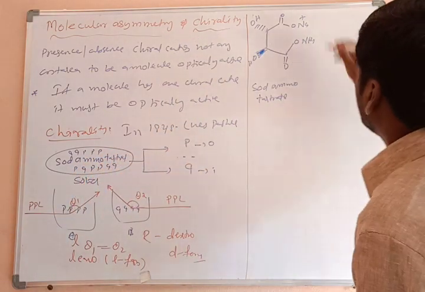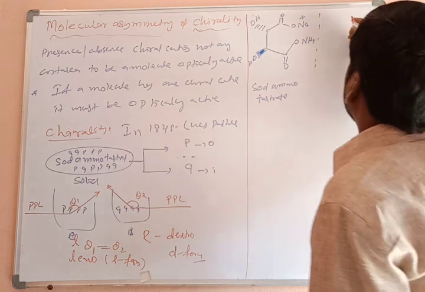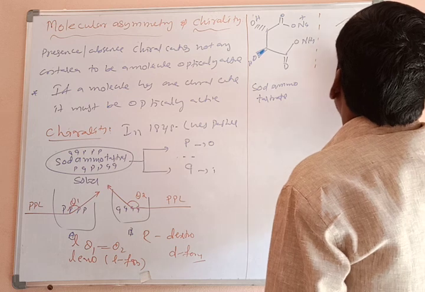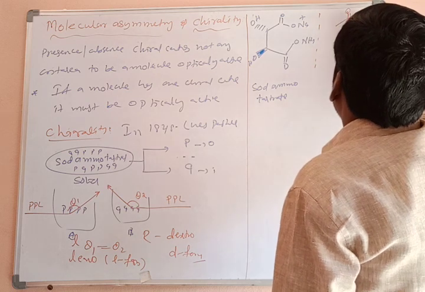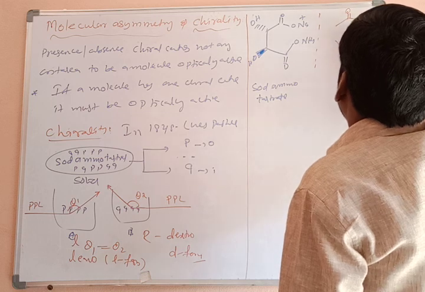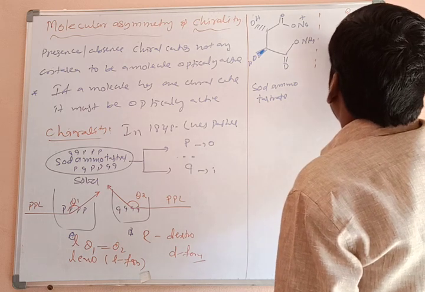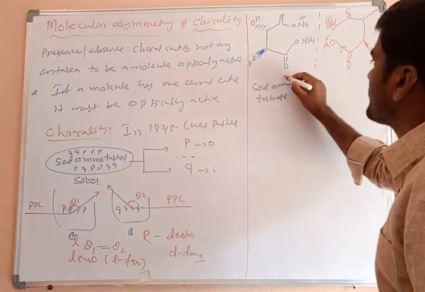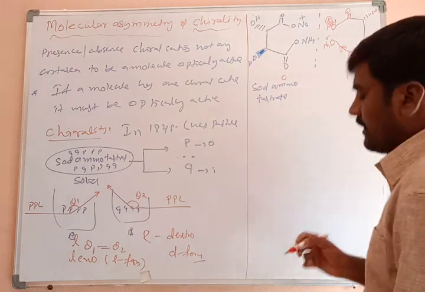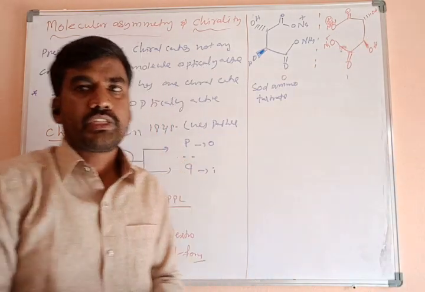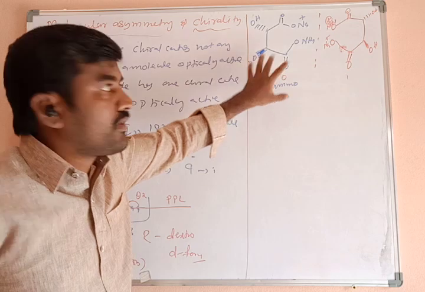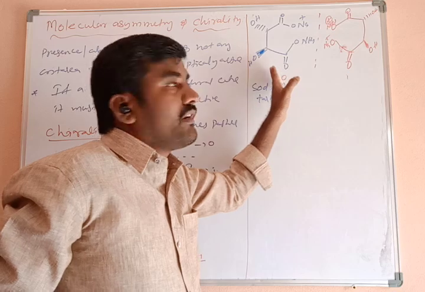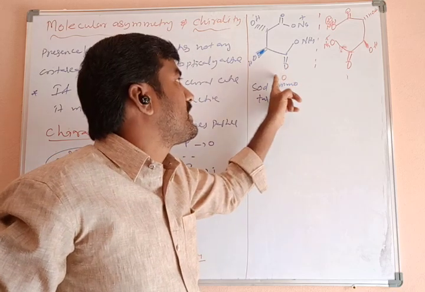Now the mirror image for this, with ONa+ and ONH4+. Okay, this is the object, this is the image. Both are mirror images to each other. Now this is the sodium ammonium tartrate, the total crystalline solid of sodium ammonium tartrate. Both are separated. Okay, they exist in two forms, object and image.